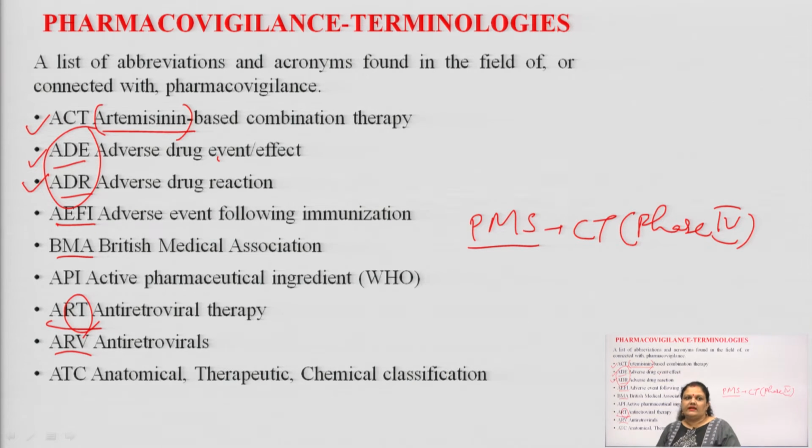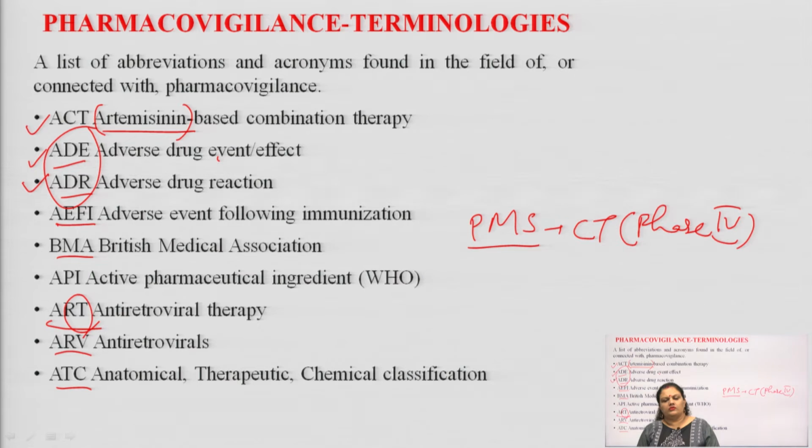Okay, students. Next come to the ATC. I hope most of you remember this ATC because we covered it in lecture number 10, our just previous lecture. ATC full form is the anatomical, therapeutic and chemical classification of drugs.